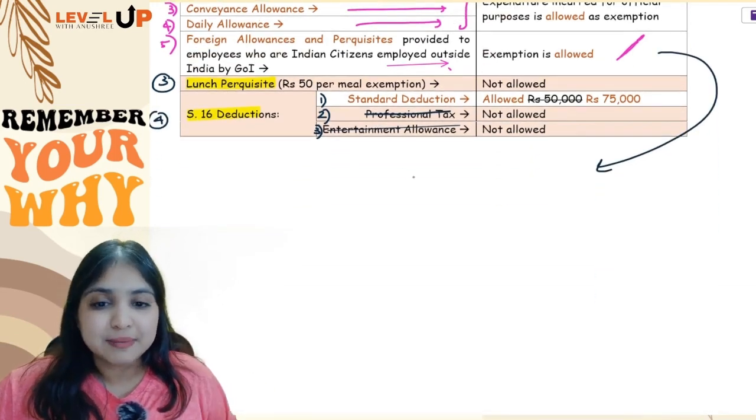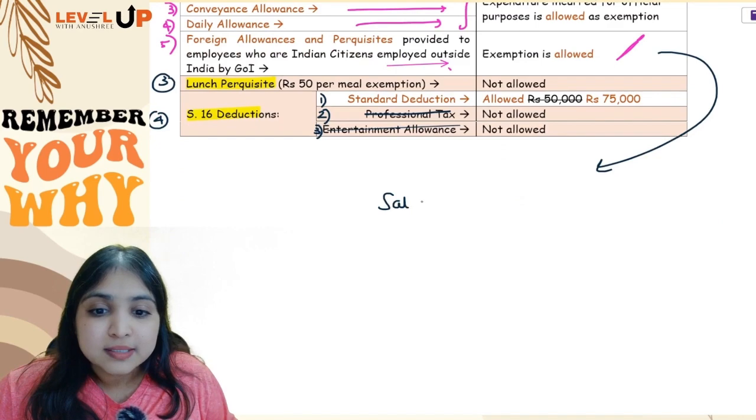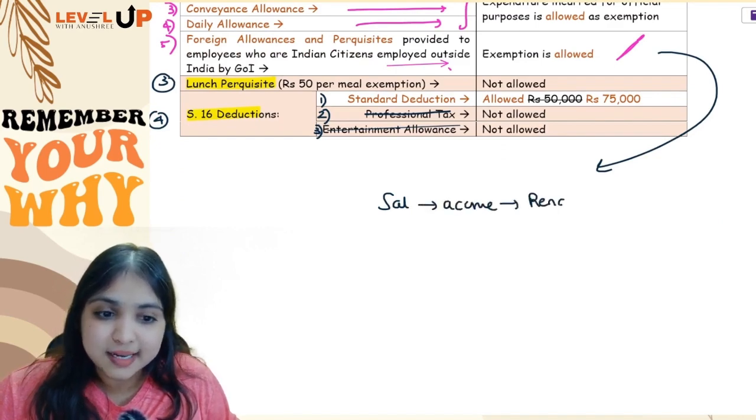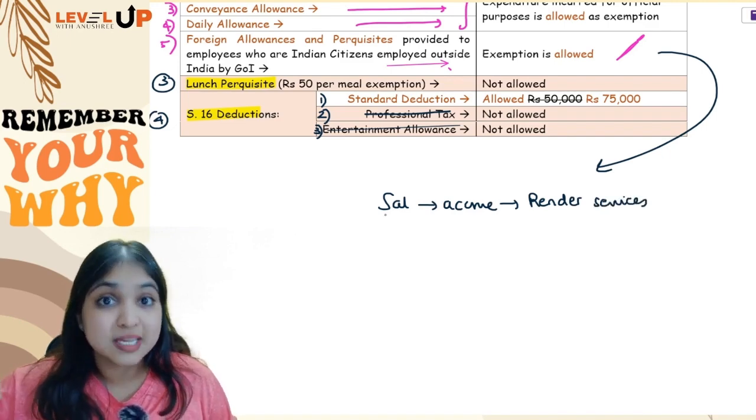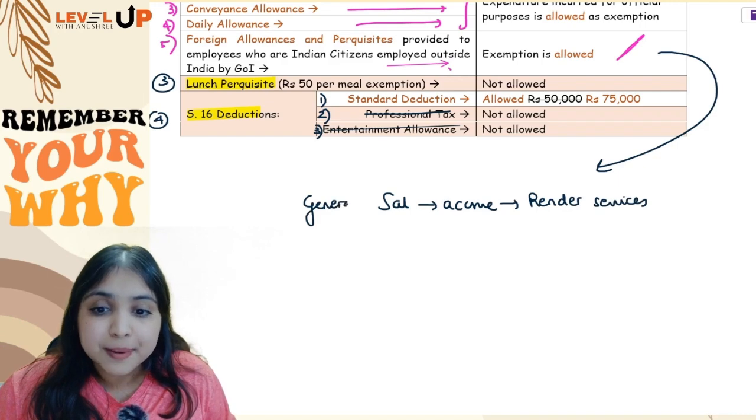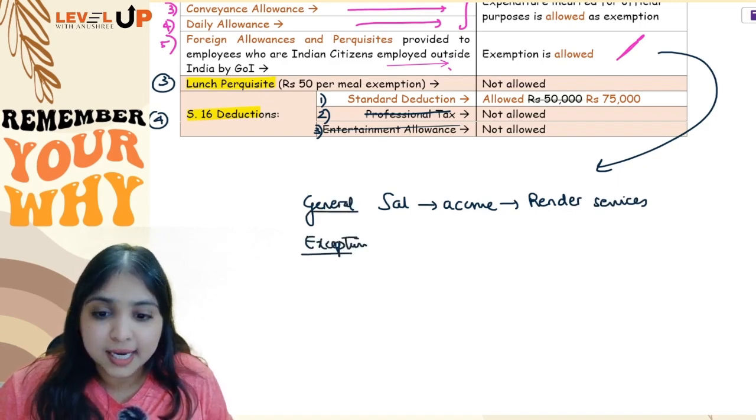See, first of all tell me, where does your salary income accrue? Salary income accrues in the place where your assessee is rendering services. So wherever he is rendering services, that is where salary income accrues. This is the general rule. Okay. But there is an exception. In that exception, there are 3 conditions.